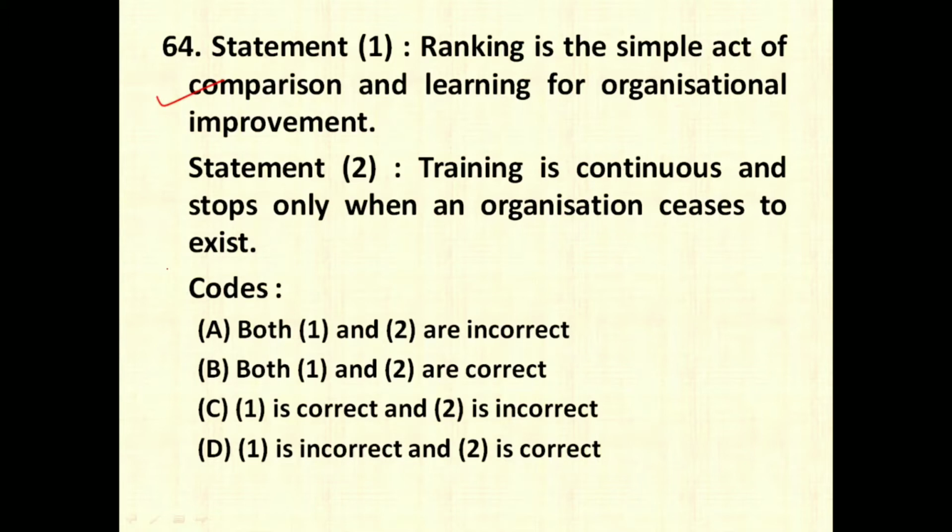Ranking is a simple act of comparison and learning for organizational improvement. This is correct. Training is continuous and stops only when an organization ceases to exist. This is incorrect. Training is not a continuous process. It depends upon the performance and appraisal of the workers. But instead of training, hiring is a continuous process and it stops when the company closes its operations or when the company stops its operations. So therefore, statement 1 is correct and statement 2 is incorrect. Option number C will be the right option for this question.